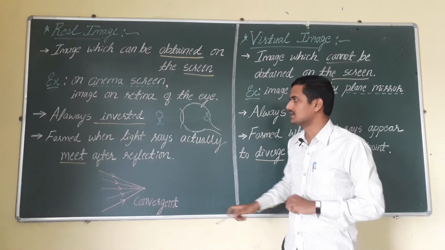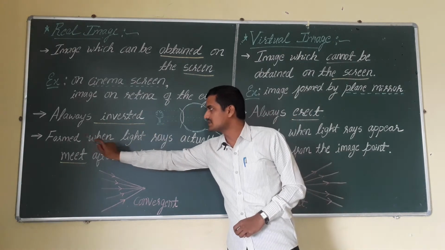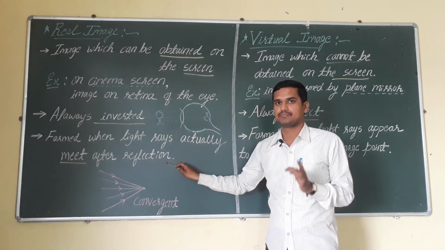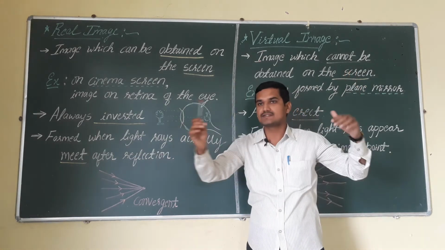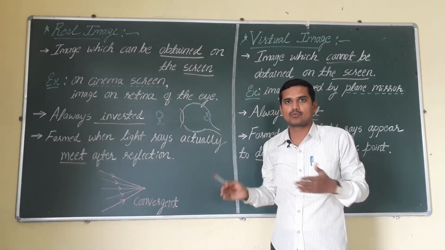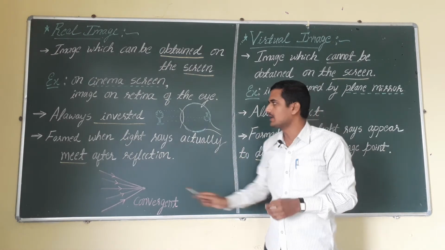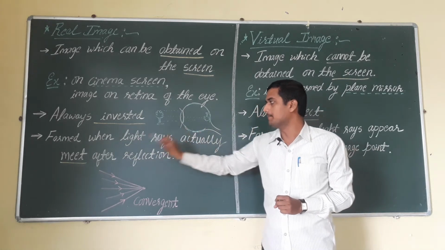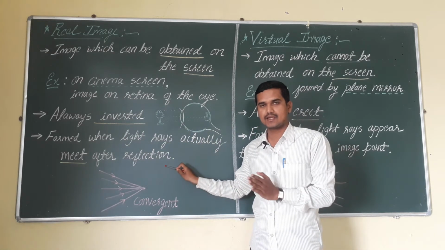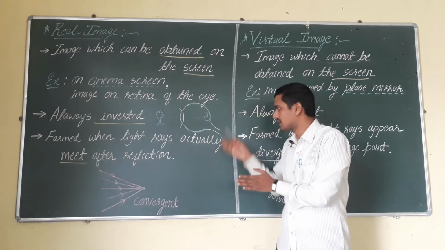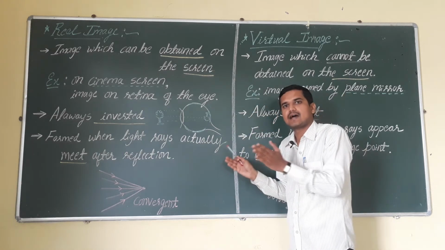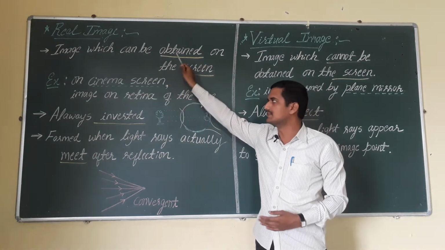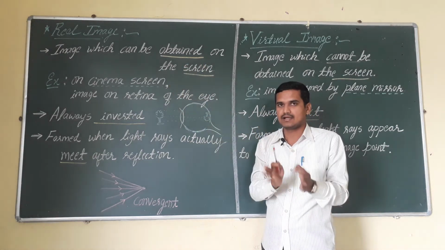And the third characteristic is that these images are formed when light rays actually meet after reflection. That means all the light rays meet on a screen at a certain point. After reflection by the screen, all the light rays meet at a point. Those images are also called real images. These are the important characteristics of the real image.